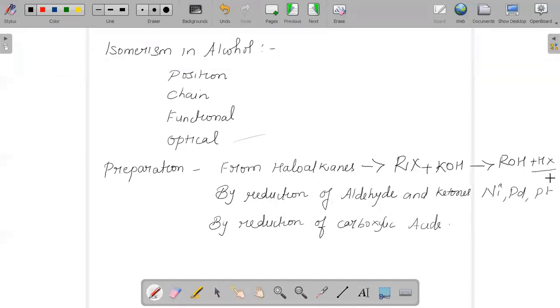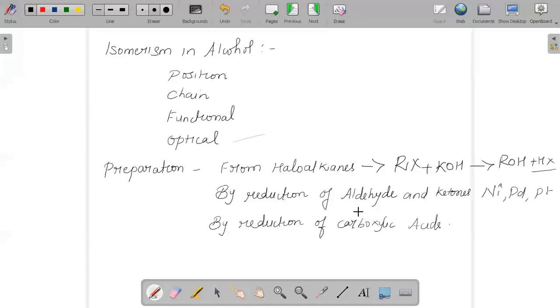We can also reduce a ketone in the presence of a suitable catalyst to give alcohol. The third method is that an alcohol can be prepared by reduction of carboxylic acid. Whenever we reduce carboxylic acid in the presence of a reducing agent, it will give you the respective alcohol. We can also prepare alcohol from Grignard reagent.